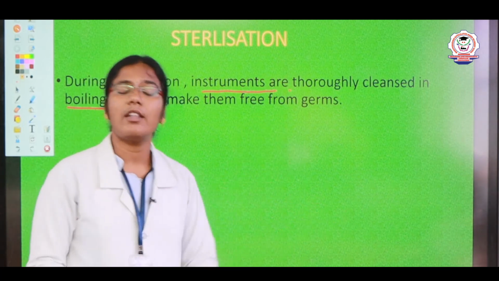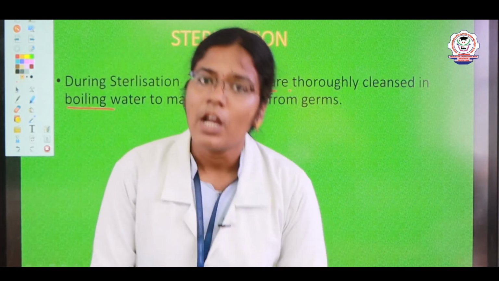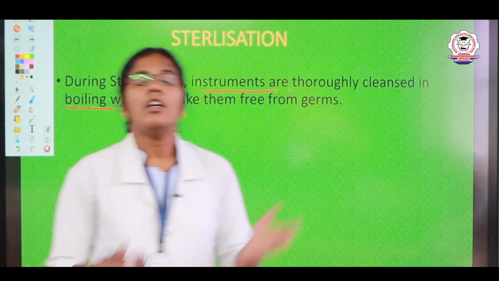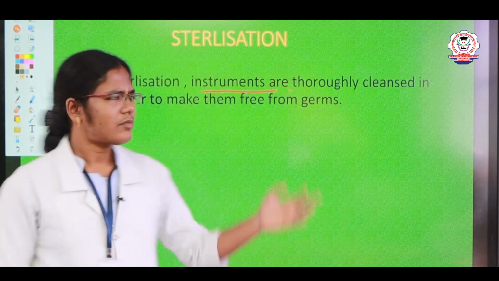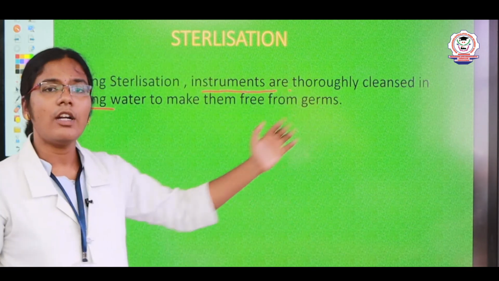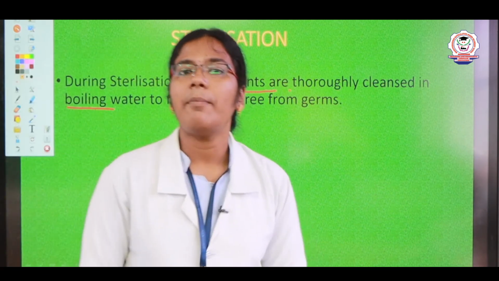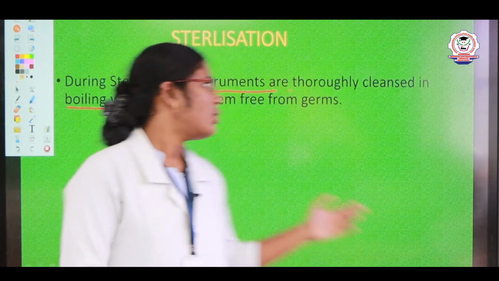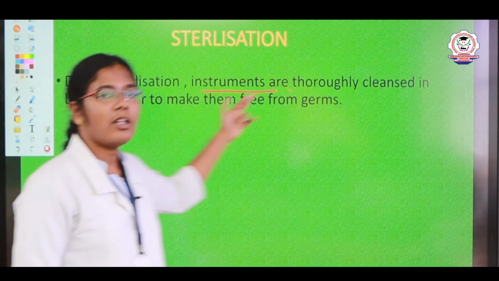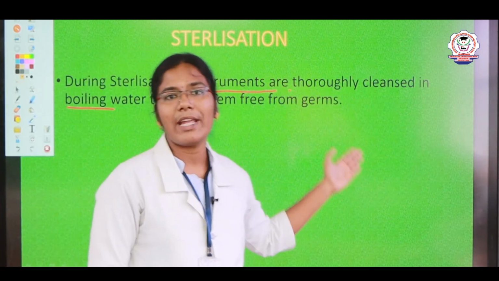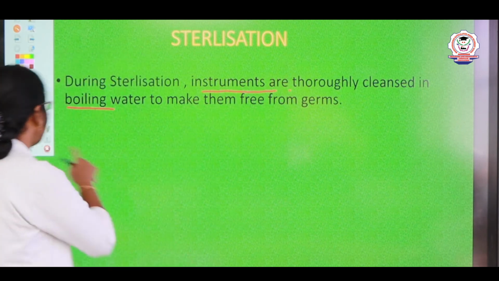The equipment and instruments used to perform surgery need to be cleaned with the help of boiling water. By doing this, we will prevent bacterial infections. This process, introduced by Joseph Lister, is said to be sterilization.